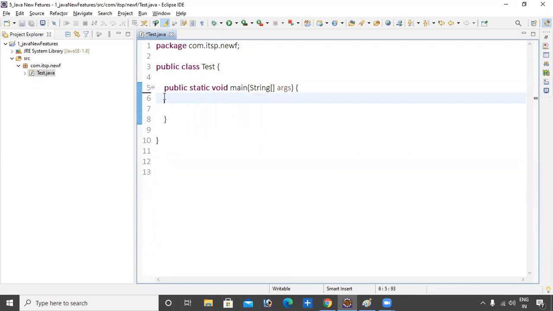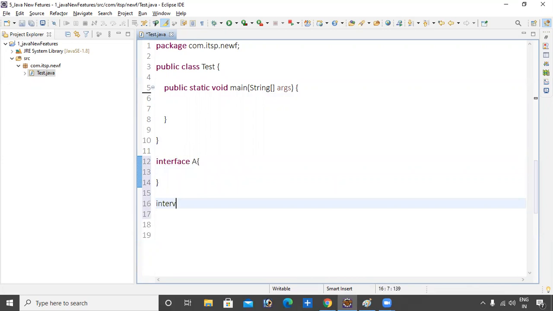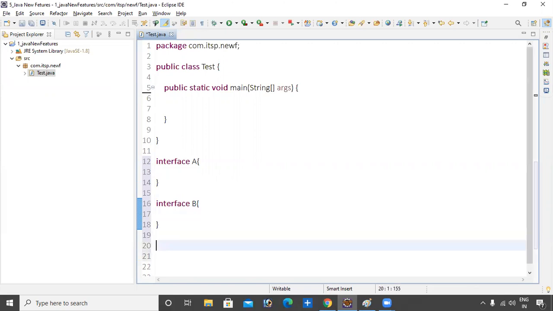Create one interface A, and one more interface B. Some inheritance concept I will show you: inheritance, while using default methods. If you provide default methods in both interface A and B, and provide an interface C, we can extend A comma B.